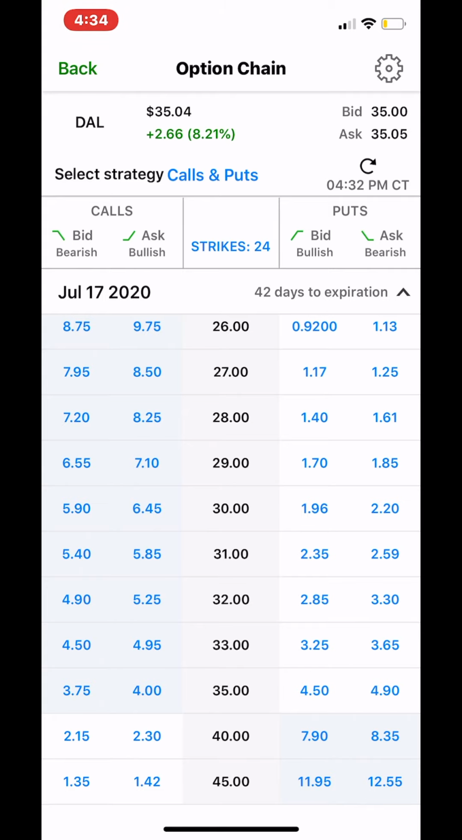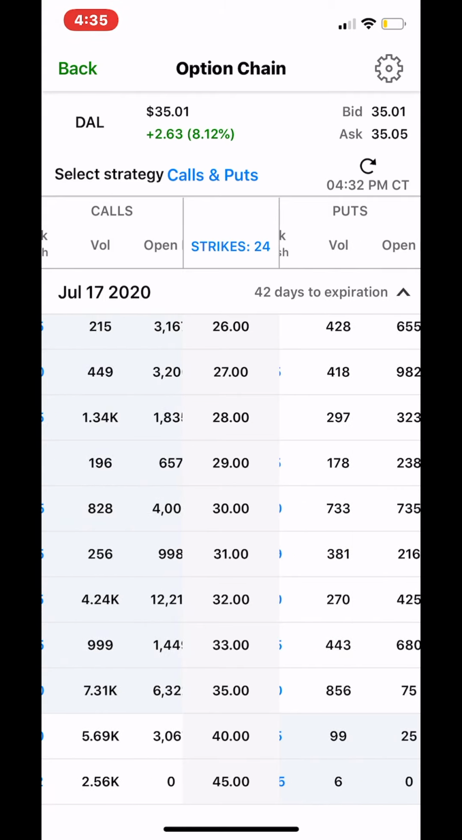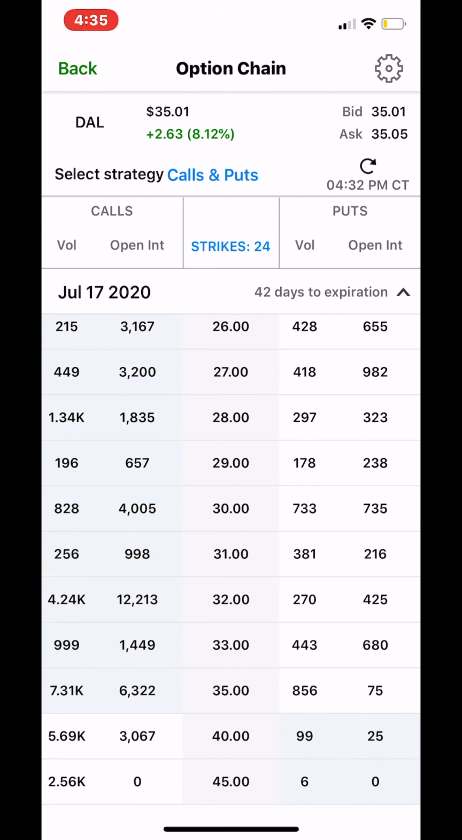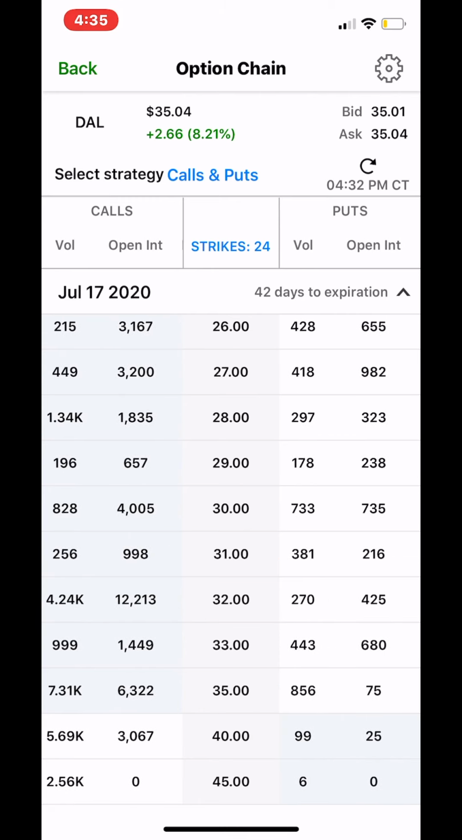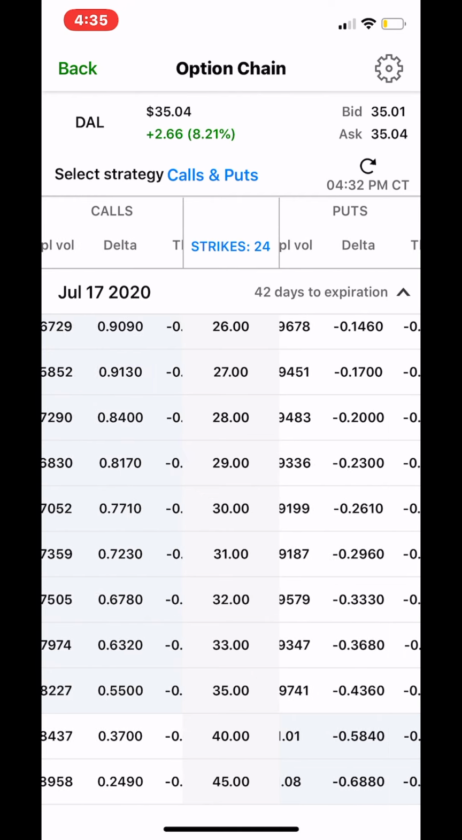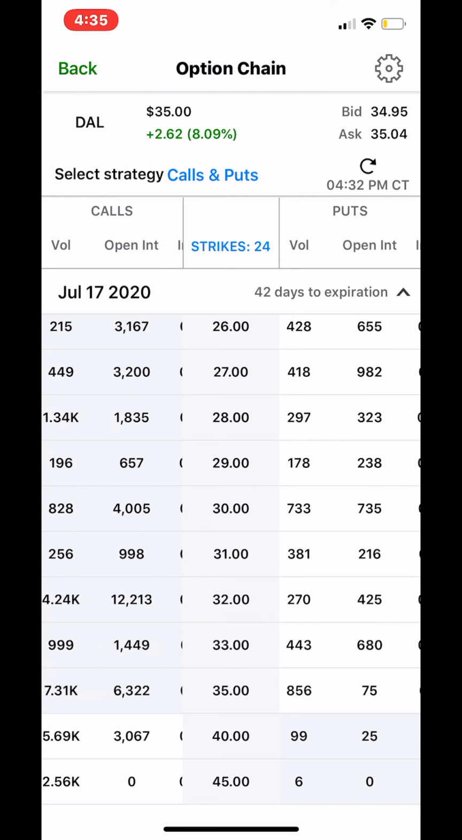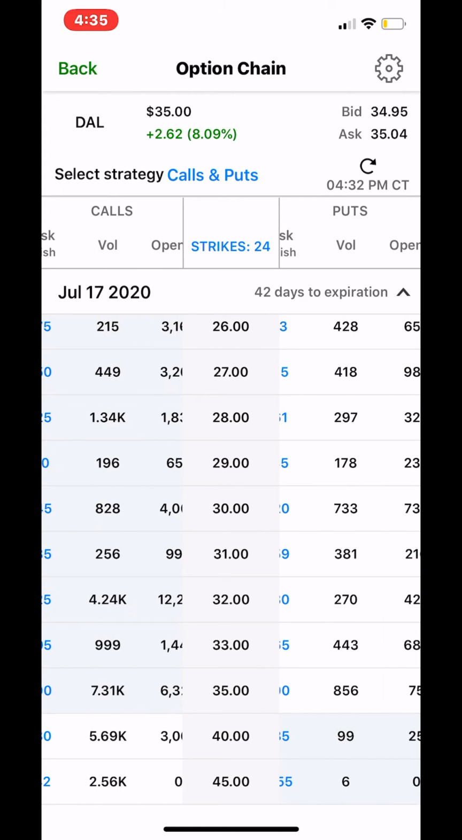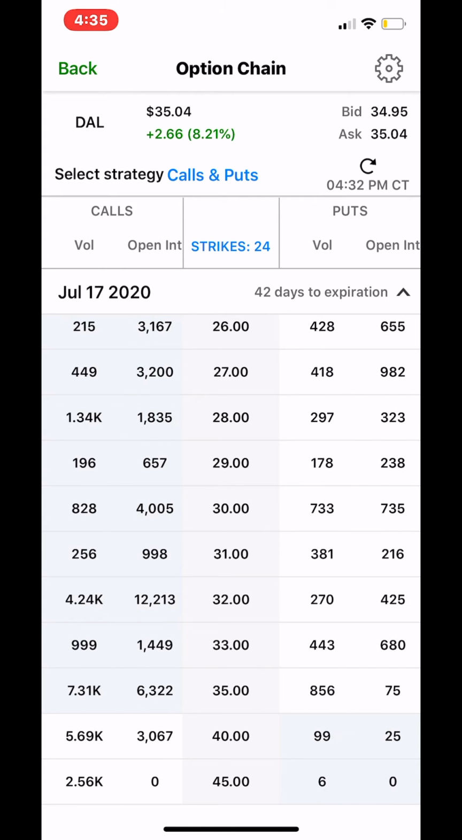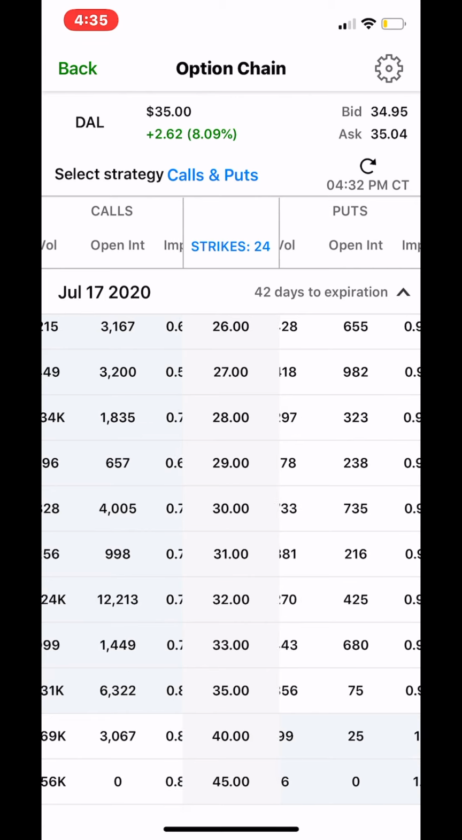So if we click July 17th, and if you just scroll to the right, you'll start seeing at the top where it says volume, implied volatility on both sides. You see where it says delta, theta, gamma, vega. So you can just scroll over to where volume is and open interest, I'm sorry.